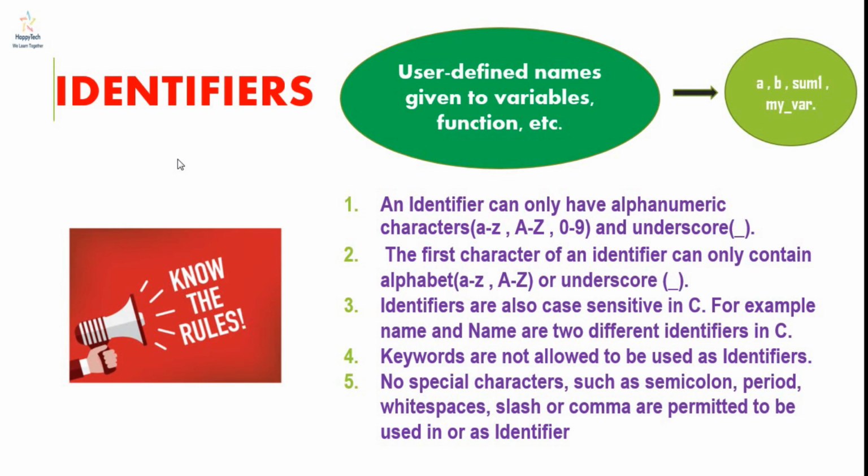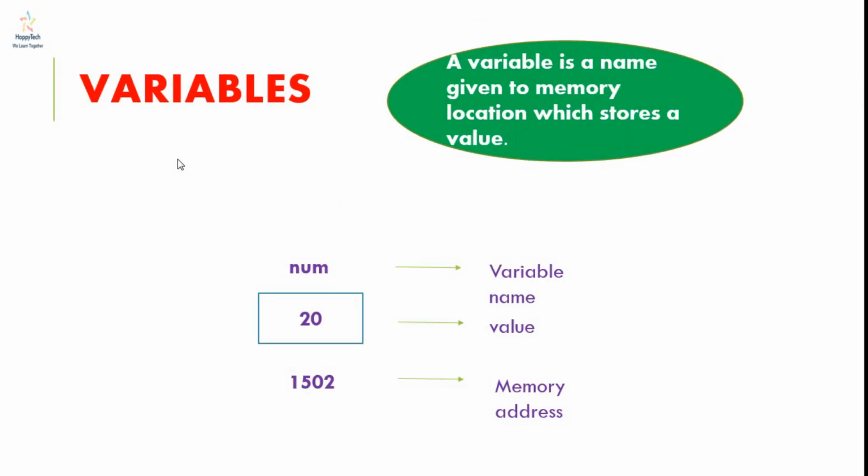Also, we cannot use any keyword as an identifier, and we cannot use special characters like semicolon, white spaces, slash, comma. They are not permitted to be used in an identifier.